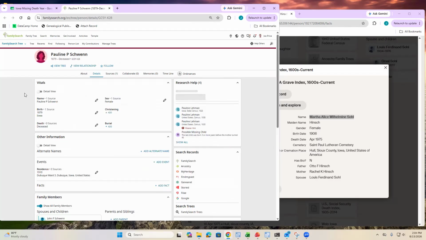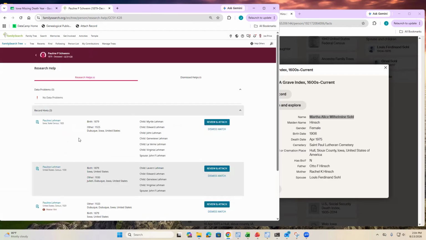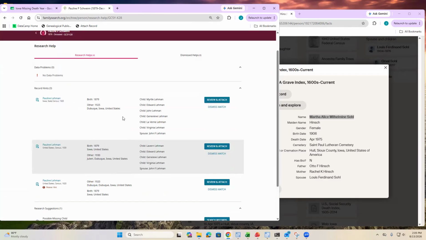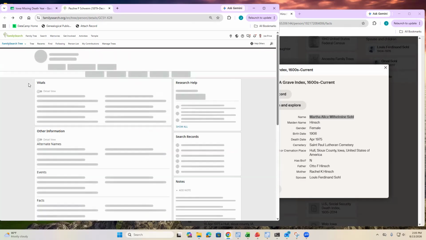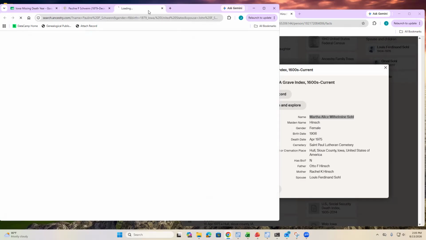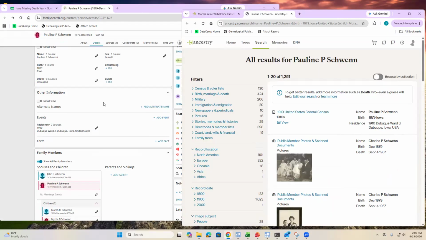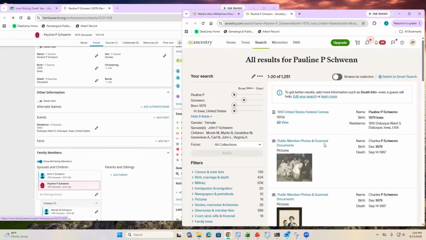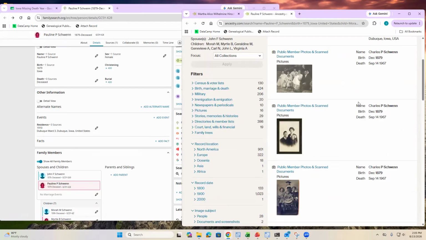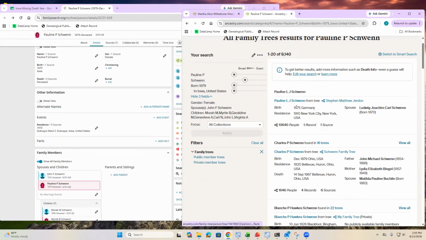Okay, so here's another one. Again, you can see we have some census hints showing up over here. If you hit show all, you can see all the records, and we can look to see if any of them have the death information. I don't see any that had the death information on Family Search, but we can hit Ancestry. And again, over here in Ancestry, we can see that Schwen is her married name. Here's some records for her. We can hit Family Tree.